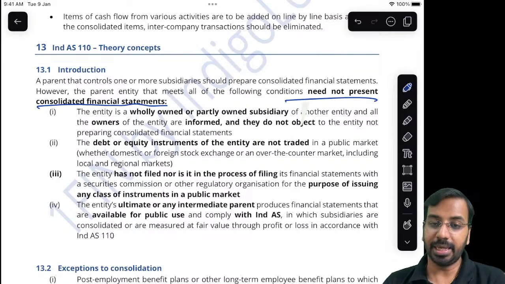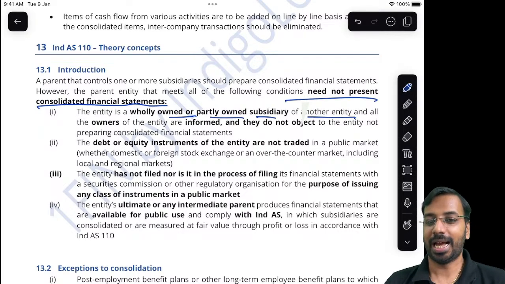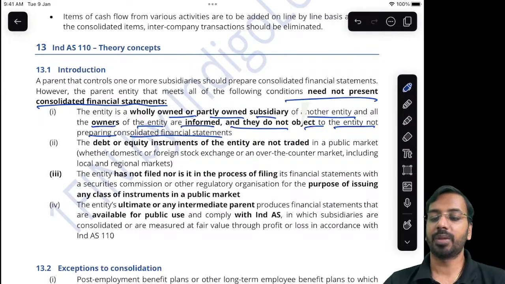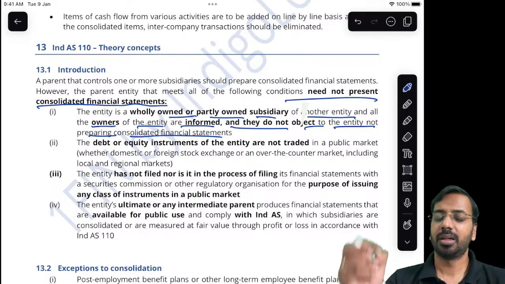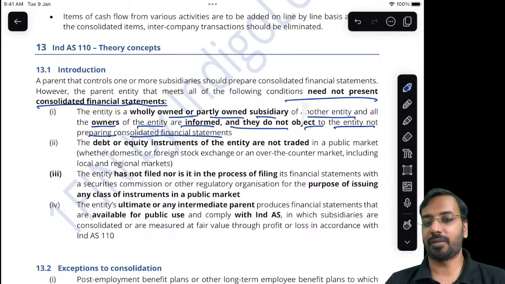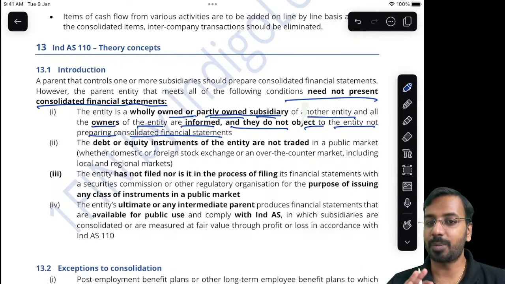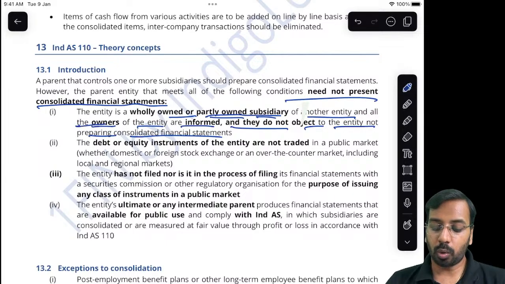First, the entity is a wholly owned or a partly owned subsidiary of another entity. Of course, either it will be a wholly owned subsidiary or a partly owned subsidiary. And all the owners of the entity are informed and they do not object to the entity not preparing consolidated financial statement. So, either I am a 100% owned subsidiary, which means there is one other owner. That owner says, I don't want to prepare consolidated financial statement, or there is a partly owned subsidiary, less than 100%, and all the owners of the entity are informed,